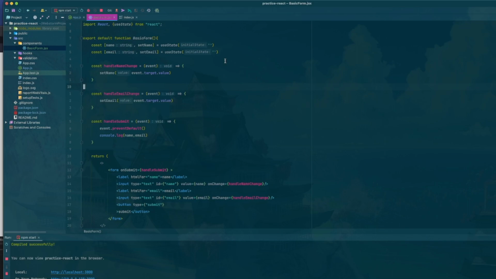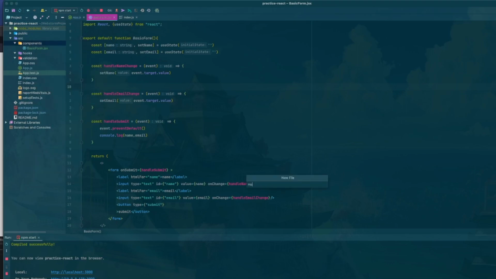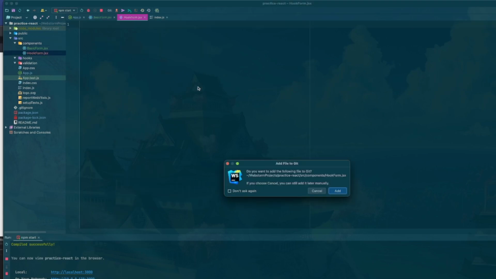Not really. I kind of want to abstract that away. So now let's go in here and we're going to create a new file, and we'll call this hookForm, because we're going to be implementing a custom hook to handle all the changes and everything.